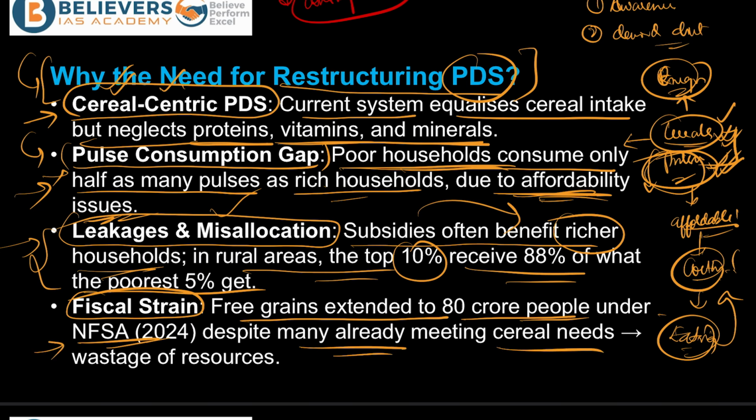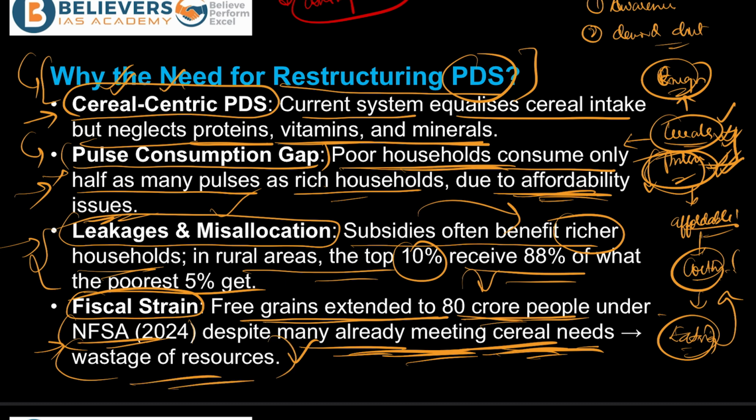Means people had already received all the essential cereals, a batch of cereals, but still under the National Food Security Act 2024, free grains were again extended to the same 80 crore people who had already encashed the benefits under the same initiative, which is a wastage of resources, right?